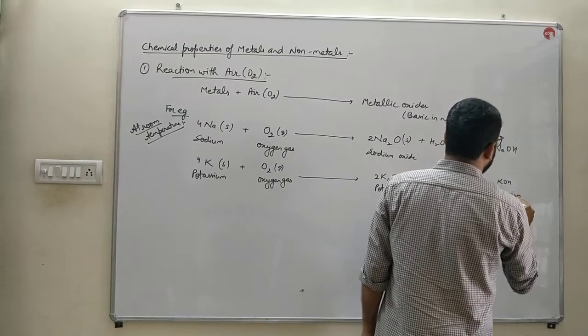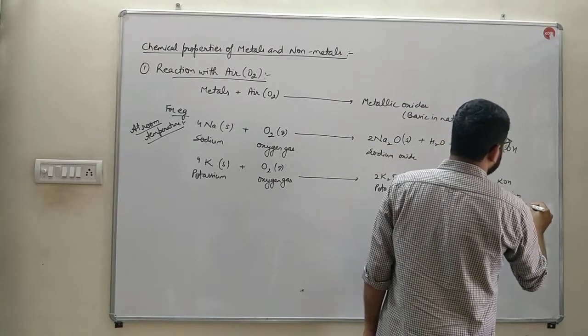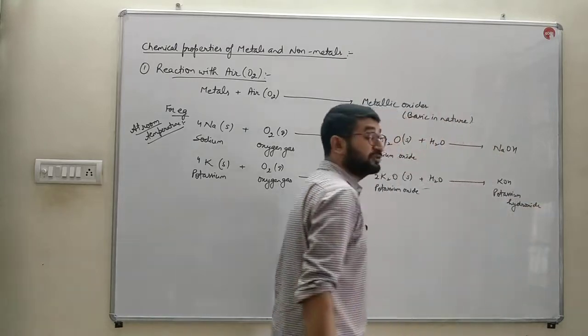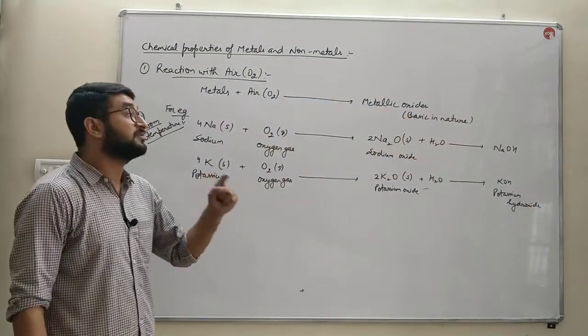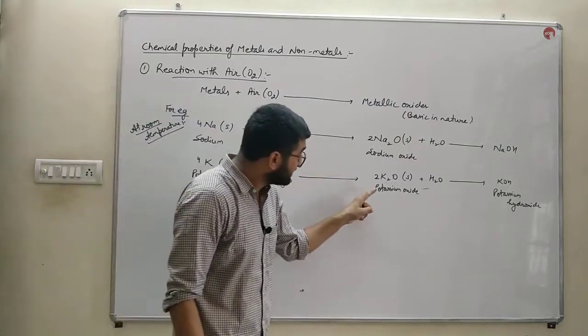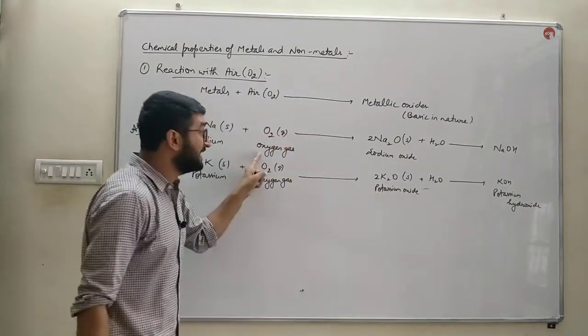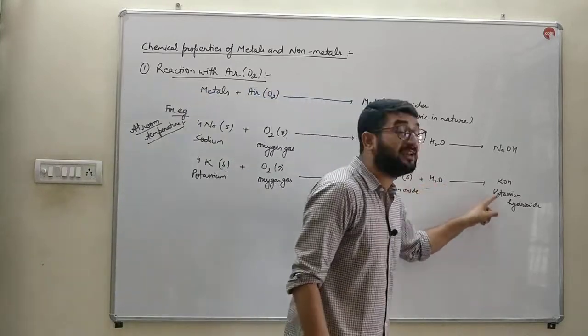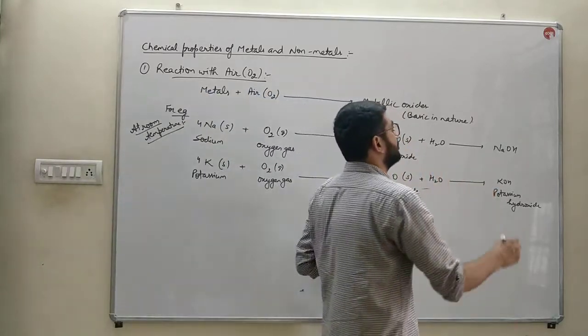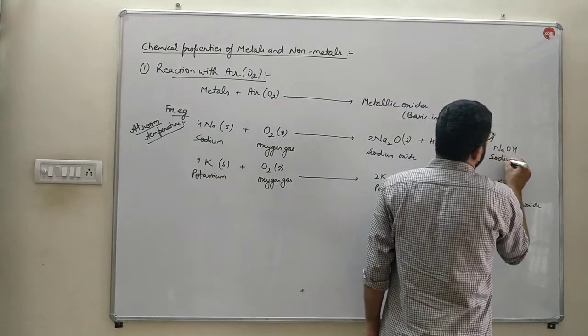Potassium oxide will form potassium hydroxide, and hydroxides are bases, which convert red litmus to blue. That is why we say that whenever a metal reacts with oxygen, it will form metallic oxides, and metallic oxides are basic in nature. This one is sodium hydroxide.